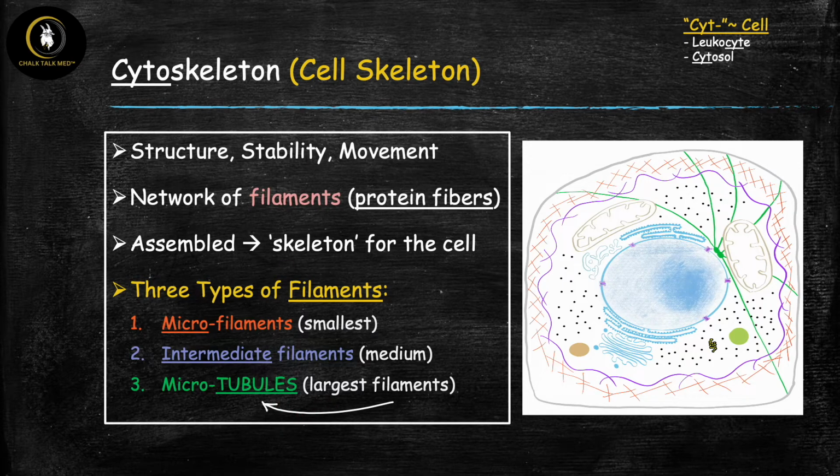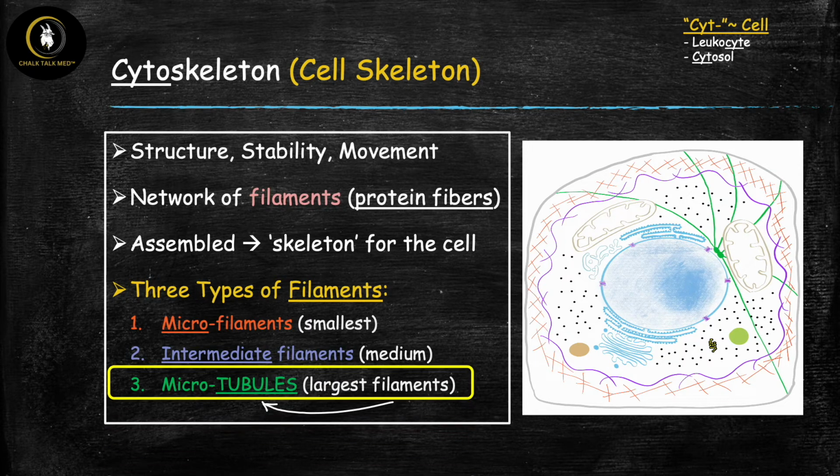So for each of these three filament types, there's two things we need to learn. Number one, what's their structure? What are they composed of? And number two, what's their function? What do they do in the cell? And so for the rest of this video, we're going to learn these things about the microtubules.